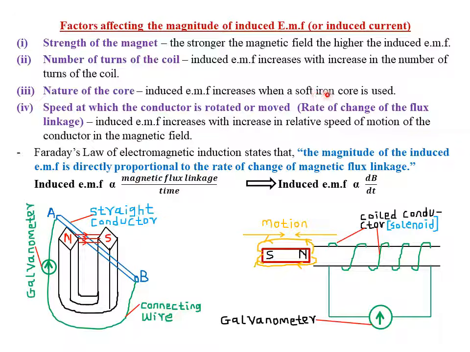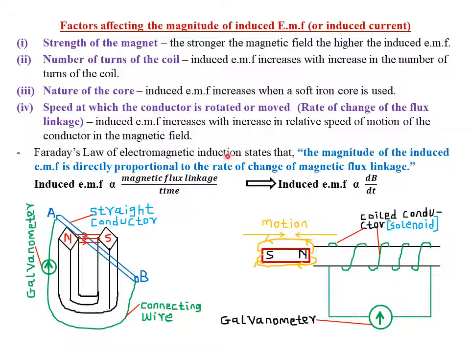The reason being, soft iron cores are easy to magnetize and demagnetize. Remember that process of magnetization and demagnetization, as the coil interacts with the magnetic field lines at an angle of 90, is what leads to induction of the EMF or the current in that particular coil.